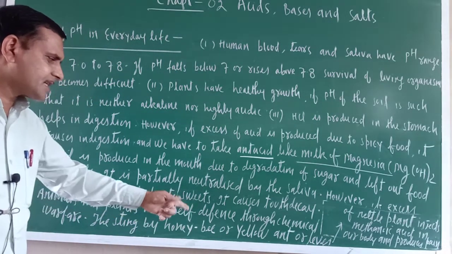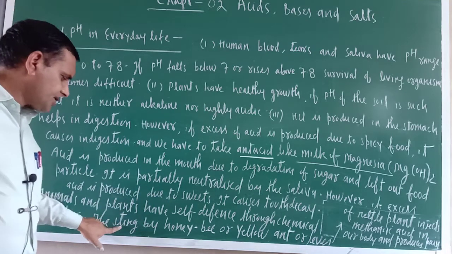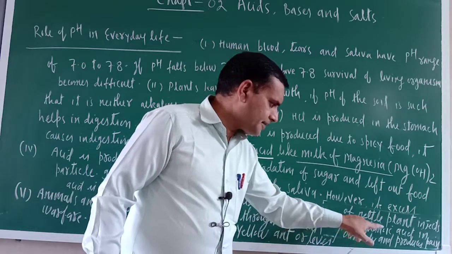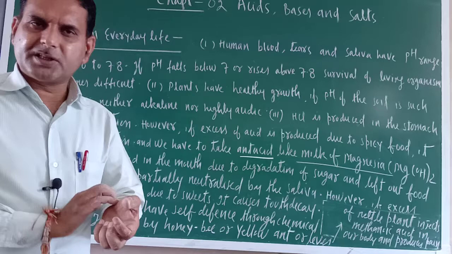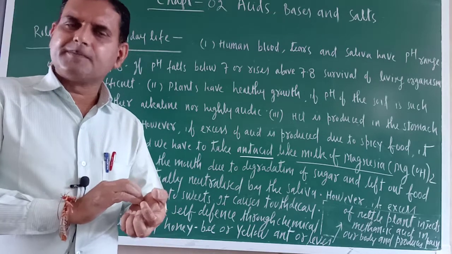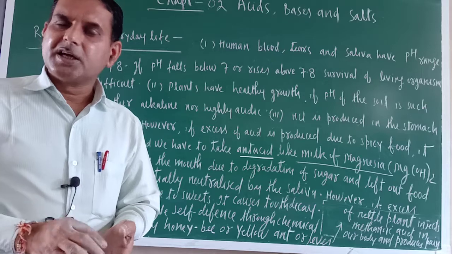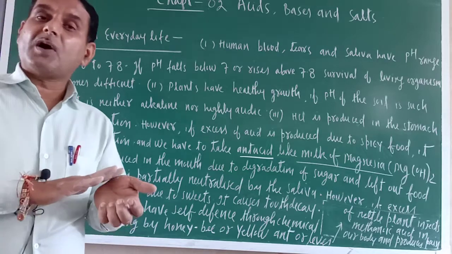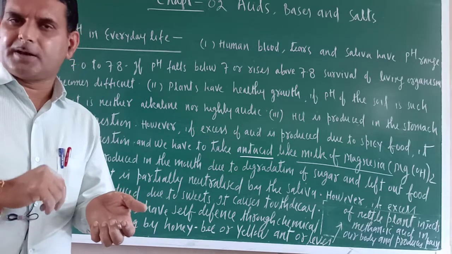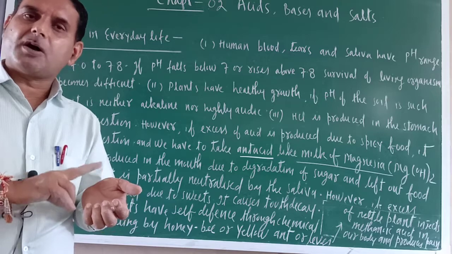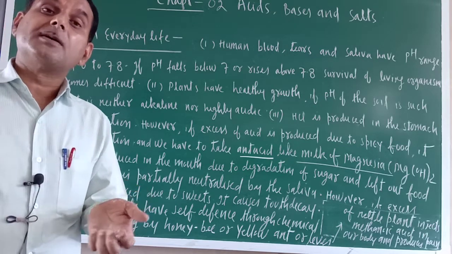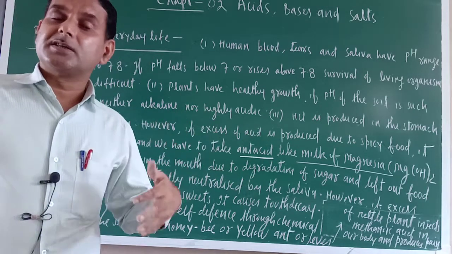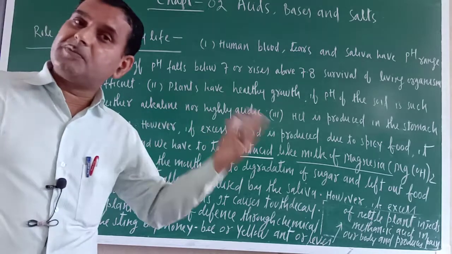Animals and plants have self-defense through chemical warfare. The sting of a honeybee and the leaves of the nettle plant inject methanoic acid. Try to understand. Sometimes a honeybee or yellow wasp bites us, and they inject methanoic acid, which produces shooting pain. So what do we apply? Even for a scorpion sting, we apply a basic substance like calamine. What is calamine? Zinc carbonate. That is calamine solution. It is basic in nature.